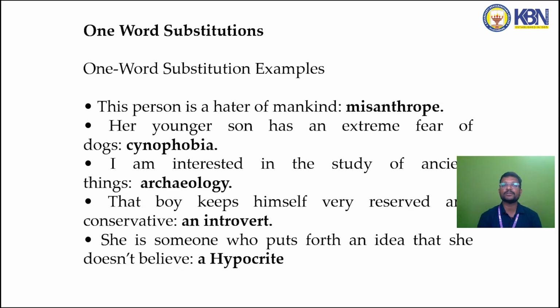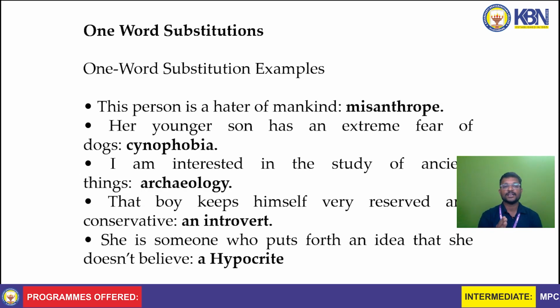Instead of using such a sentence, we can simply say that he is just a misanthrope. That's enough. This is what we call one word substitute: a word that can substitute a sentence, a phrase. Next. Her younger son has an extreme fear of dogs. So in order to say this, you can simply say that her younger son is a xenophobia.